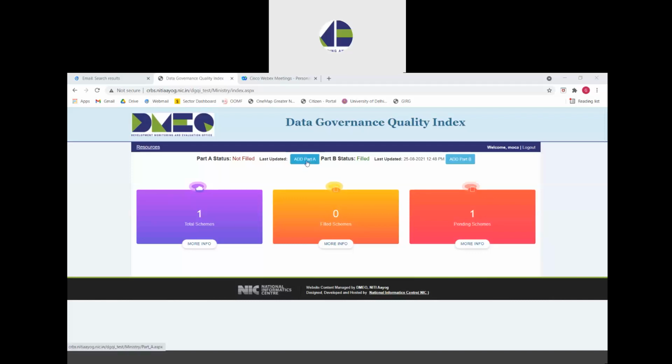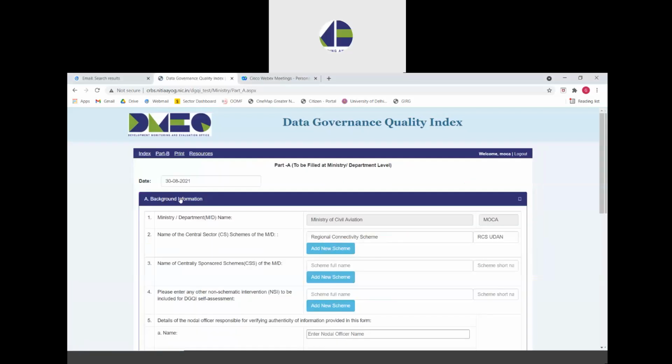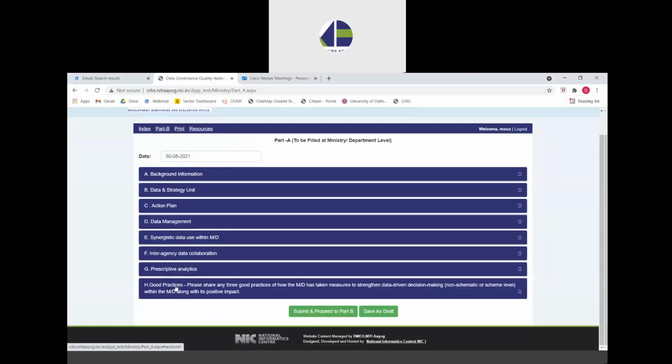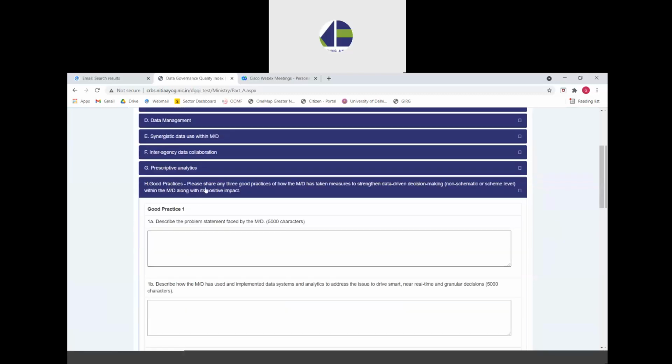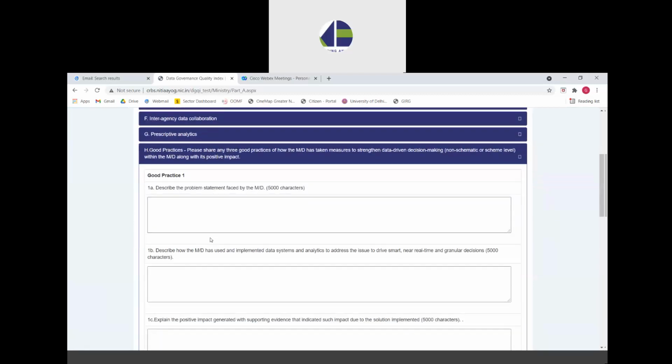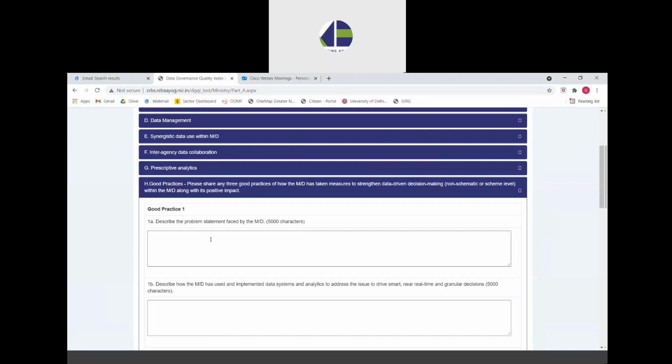So we go to the add part A button of the questionnaire, which is available on the home page. And the last section, which is the good practices section, is section H of part A. Within this section, the ministries have been requested to provide 3 good practices of how they have undertaken some measures to strengthen data-driven decision making within the ministry and quantifying its positive impact.